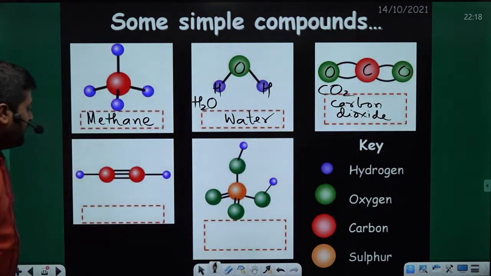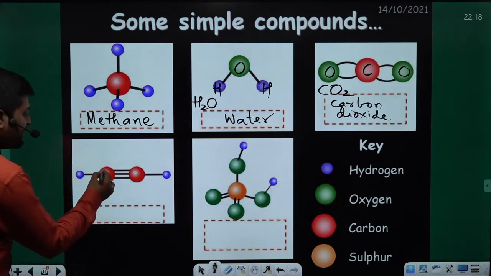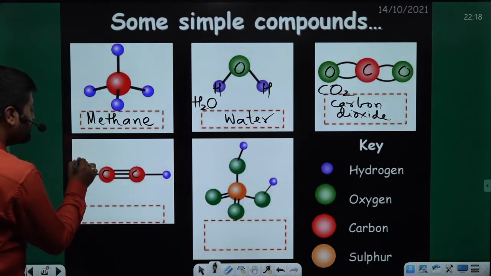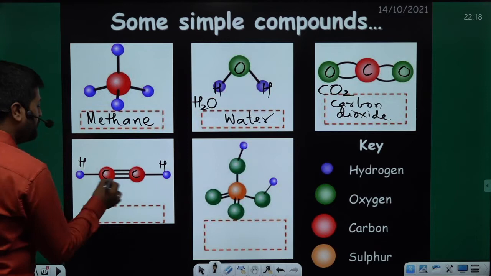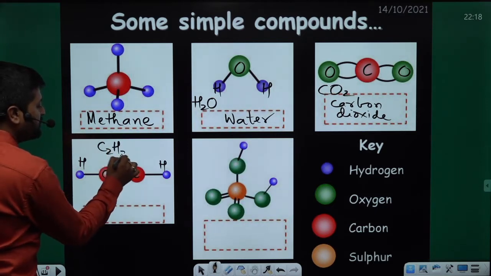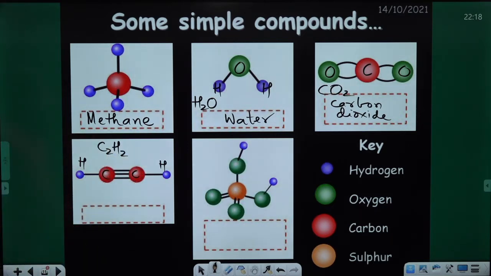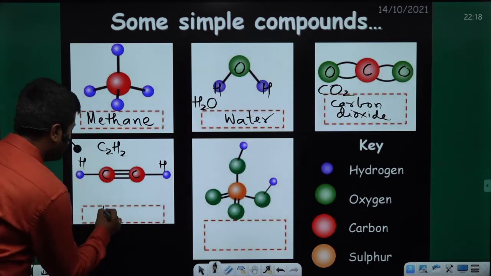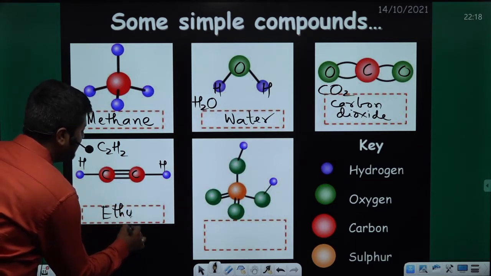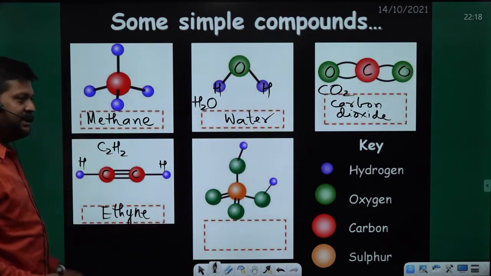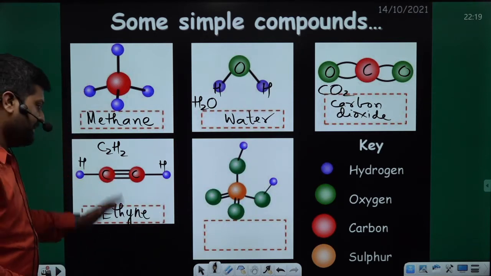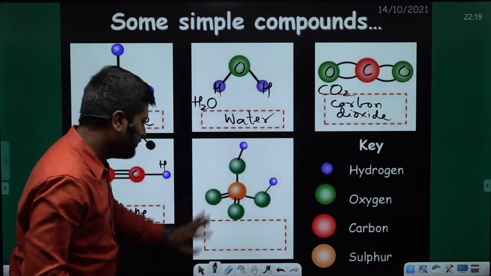Okay. Now, this one is carbon here and the blue ones are hydrogen. So this is C2H2. Do you guys know the name of this compound? Okay. So this is ethane gas. It's a gas. Okay, leave it. This you should know.